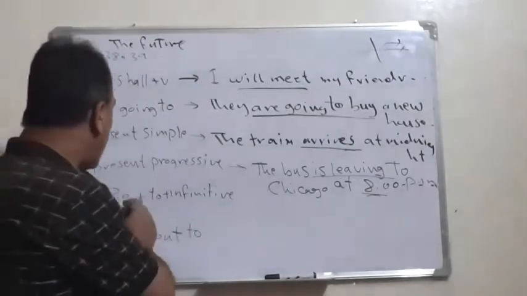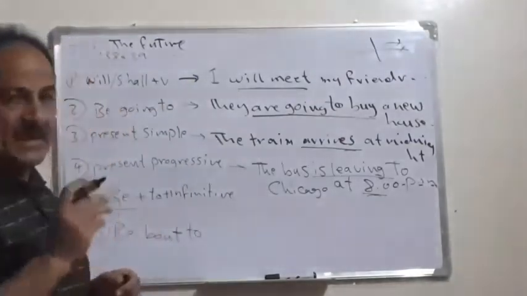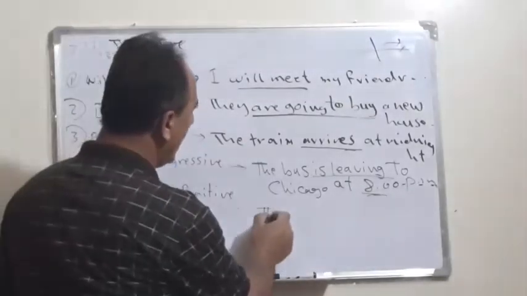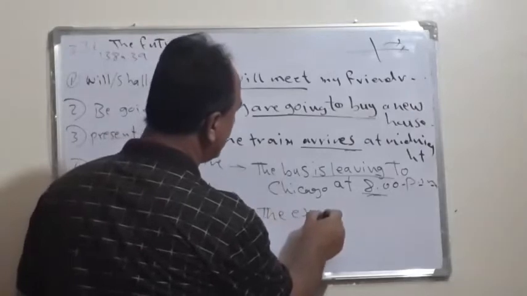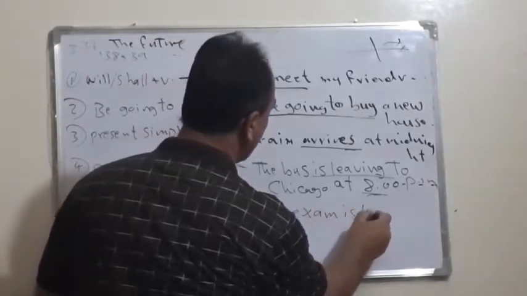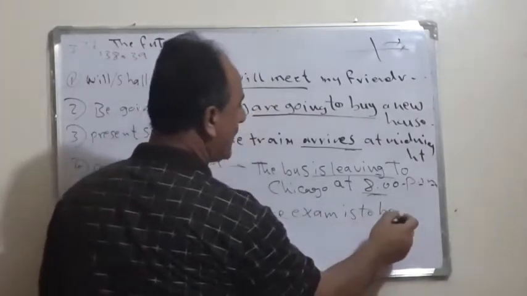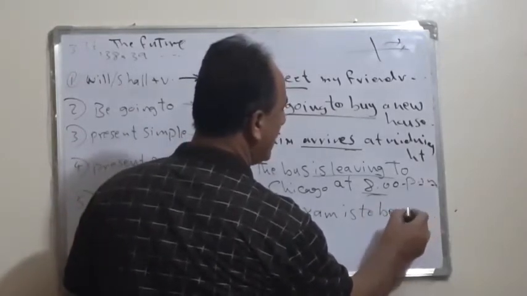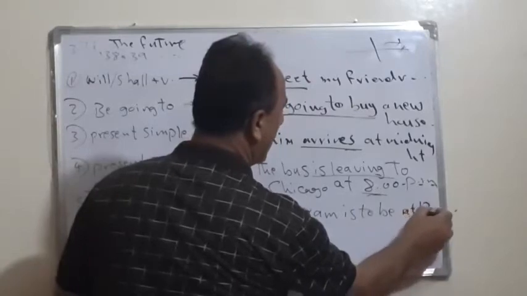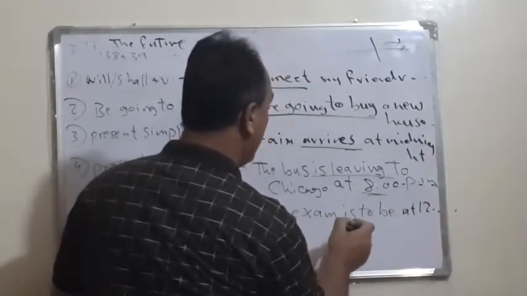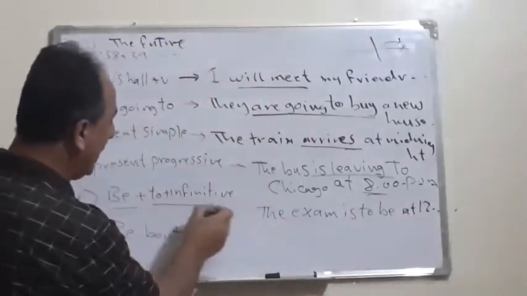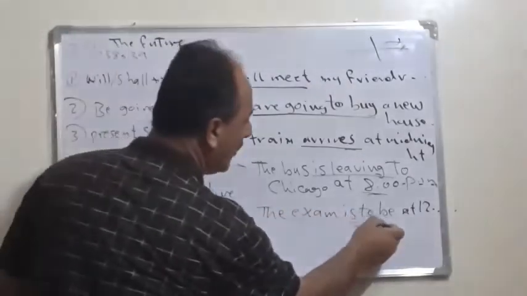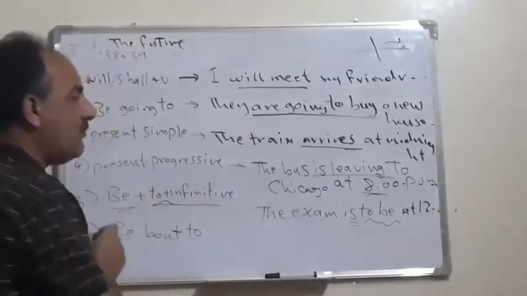Or it uses this form: be, which could be is, are, etc., plus infinitive. For example, the exam is to be at 12. The exam is to be, infinitive. This is the be, is, and to be is the infinitive.